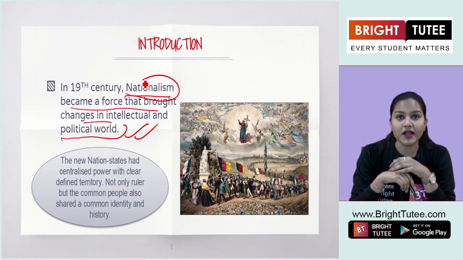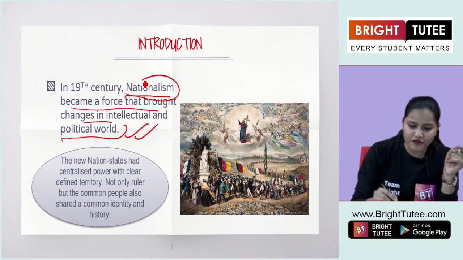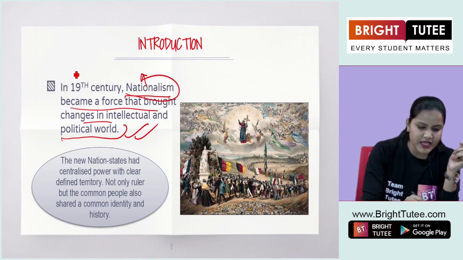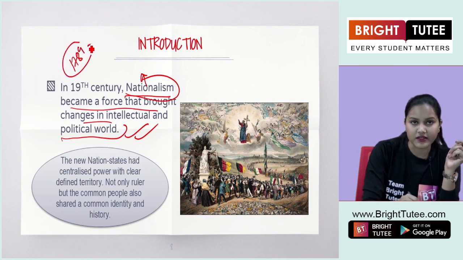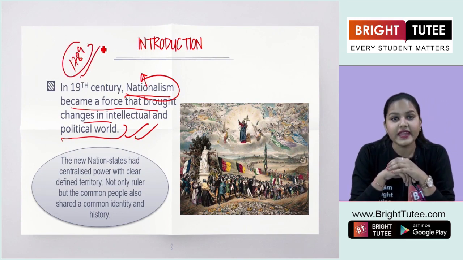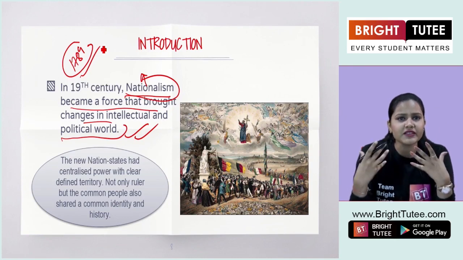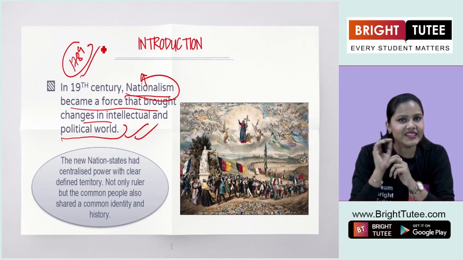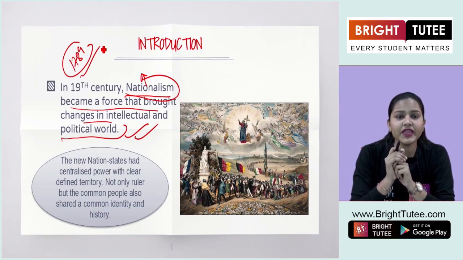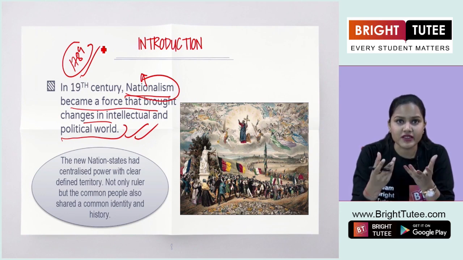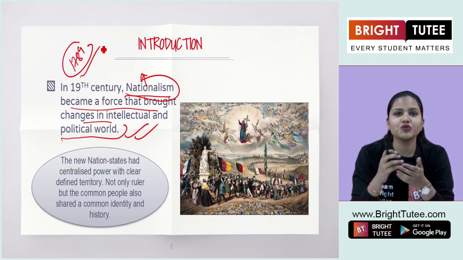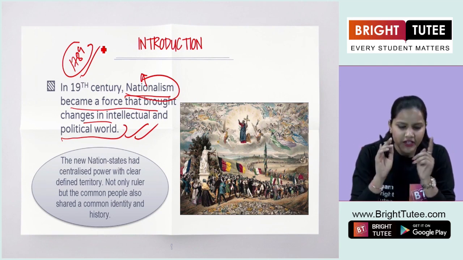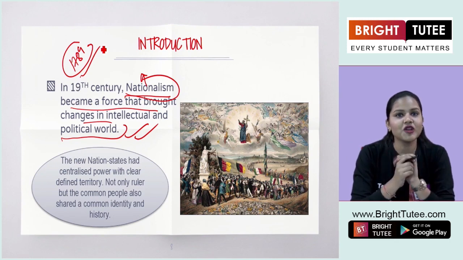Okay, students? But the first clear expression of nationalism was given through the French Revolution that took place in the year 1789. Very important point here. In the 19th century, people started to share a commonness. It was only in the 19th century that people had a feeling of shared belongingness towards a common territory, towards their nation, towards the people with whom they were living. Here we are going to understand that idea of nation.